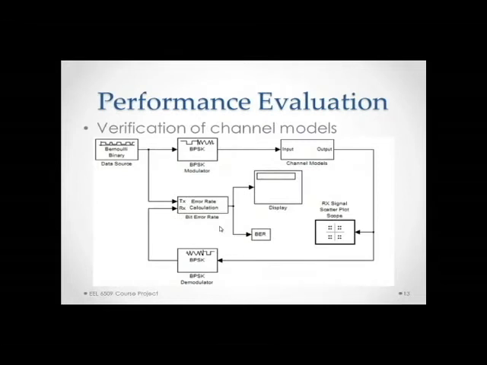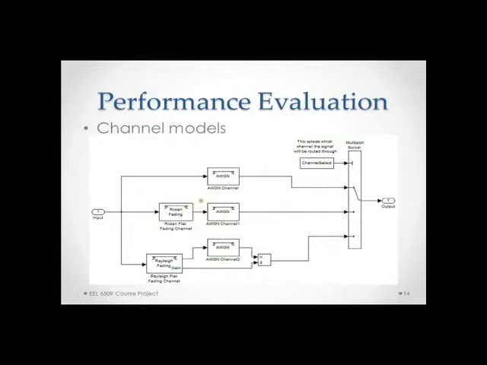For my performance evaluation, I started with a model to evaluate my channel models without any channel coding, just the uncoded version. In this model, I have a binary data source, which I pass through a BPSK modulation, and then I have my channel models, and a scatter plot so I can examine the received signal, and then a demodulator, and then a bit error rate calculation to determine the validity of the model.